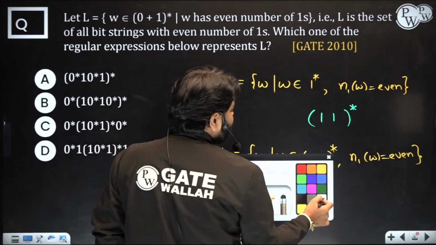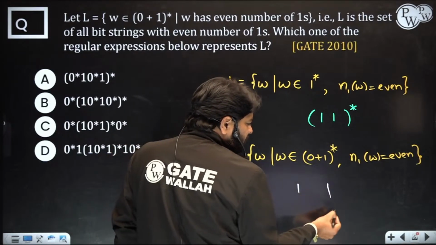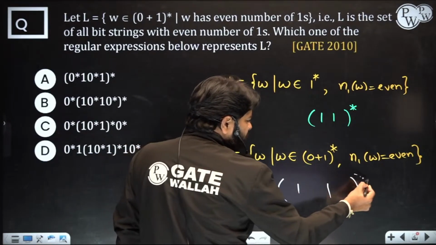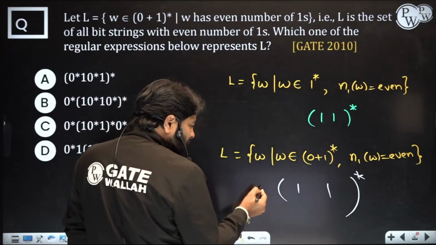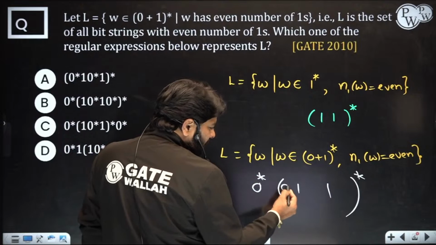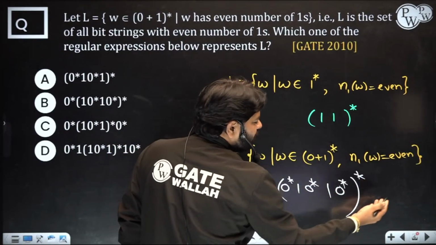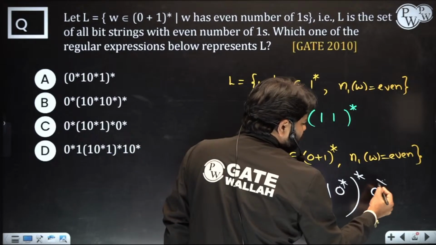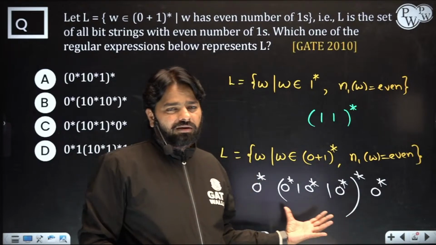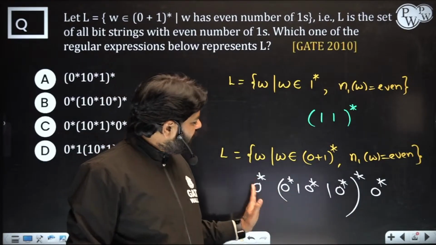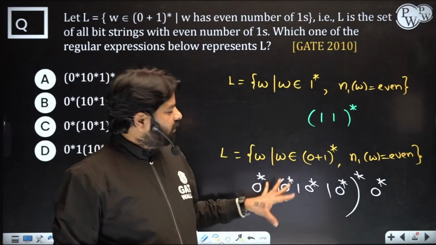Now, there are infinite answers again for this, but the simplest answer is this: this is an even number of ones. Now the remaining positions could be any number of zeros. Zeros may come here, or here, or here. Any number of zeros may come even after, and that can be covered with these zeros or those zeros. So this is the simplest answer. But there are so many zero stars; some of the zero stars you can ignore.